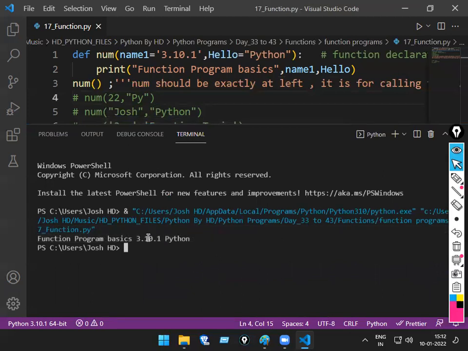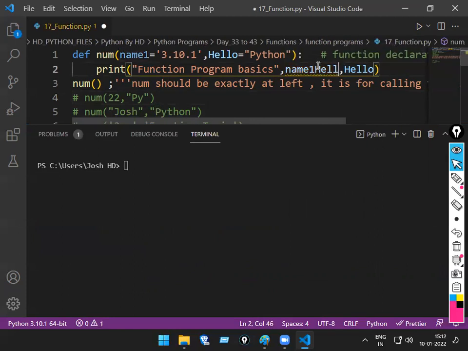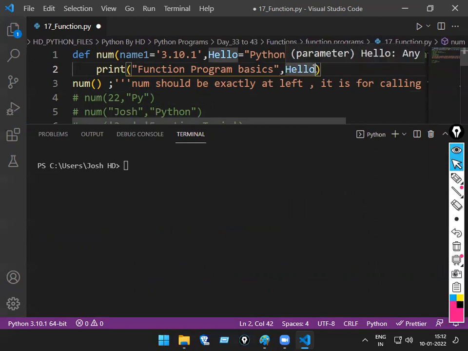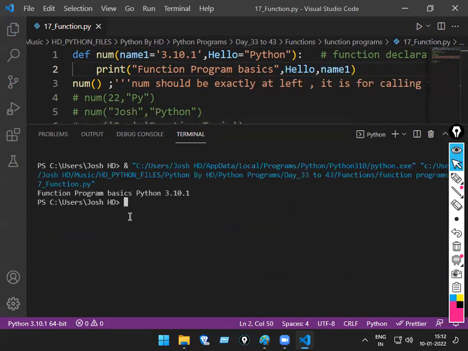But if I want to print Python and then 3.10.1, then how? Tell me. First pass here what? Hello. Then next what? Name. Yes or no? Simple logic. Name one. Okay now, so run the code now.